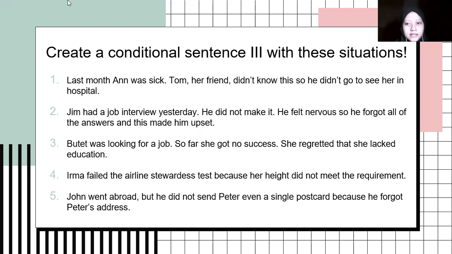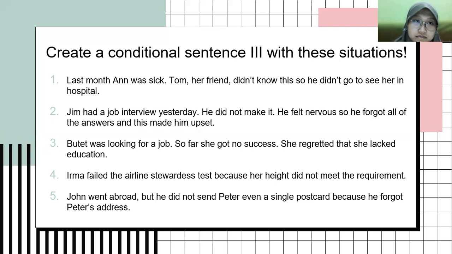Yes, miss. The situation is Jim had a job interview yesterday. He did not make it. He felt nervous, so he forgot all of the answers, and this made him upset. And the conditional sentence type 3 is Jim would have made his job interview if he had not felt nervous. Great. What a good example. Thank you, Risa. So for the third situation, I would like to invite Desi, please.